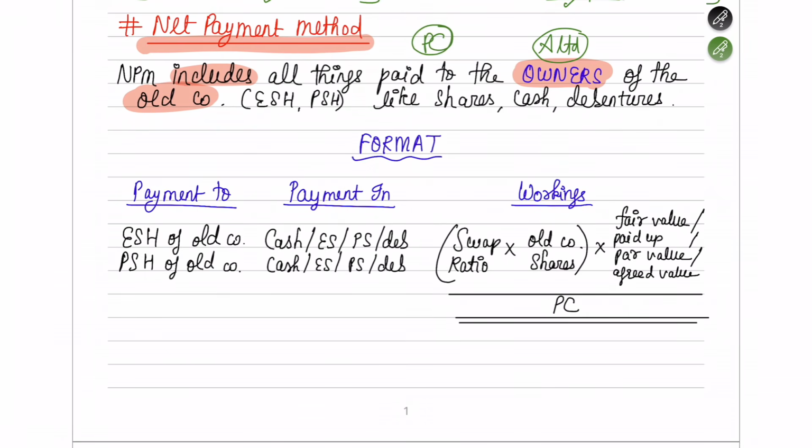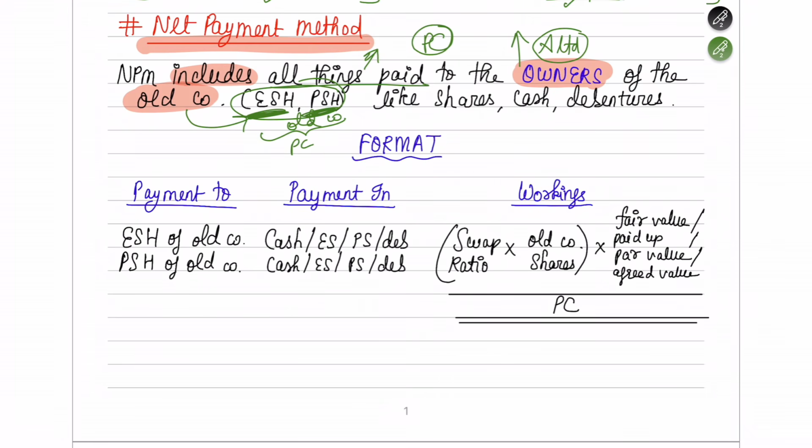So question number one is: who are the owners? Question number two is: what are the things that can be paid to these owners, and in what form can you pay them? So first, who are the owners? The owners of the company are the shareholders of the company. So equity shareholders or preference shareholders of the old company will be called the owners of the old company. Whatever you pay to the equity shareholders and preference shareholders of the old company will come under PC.